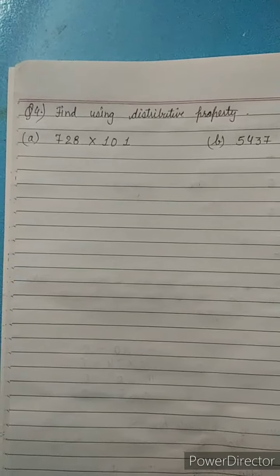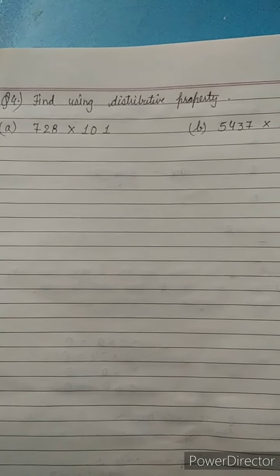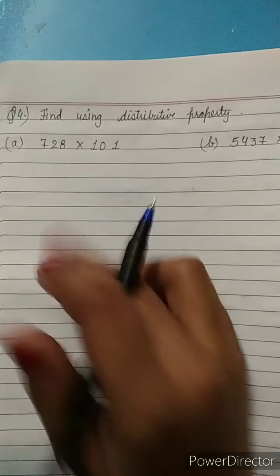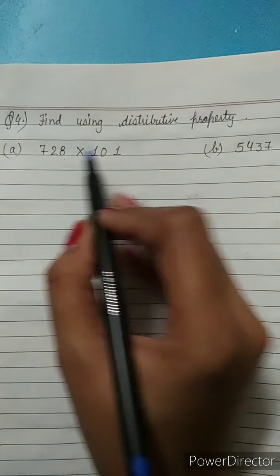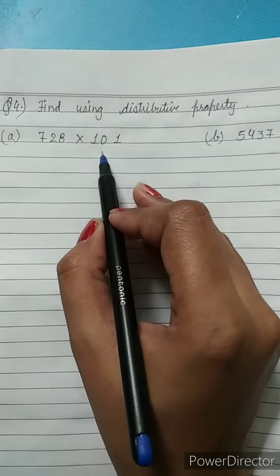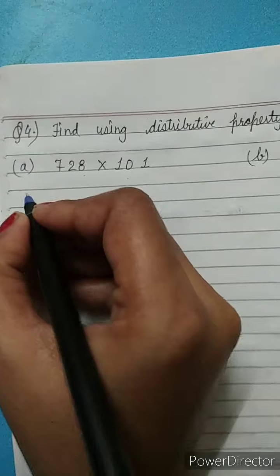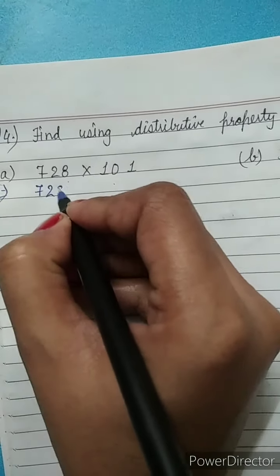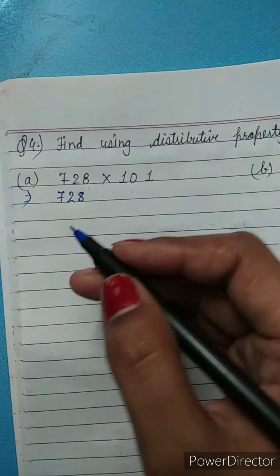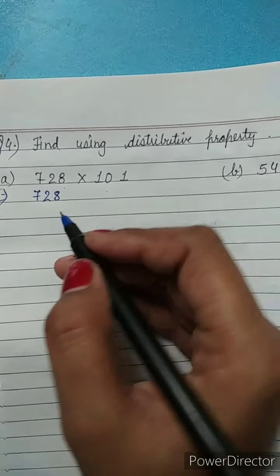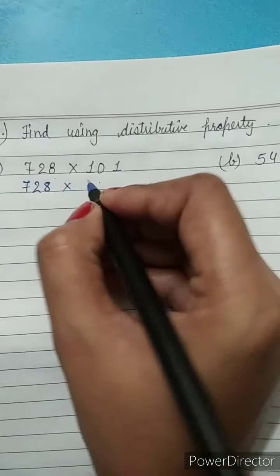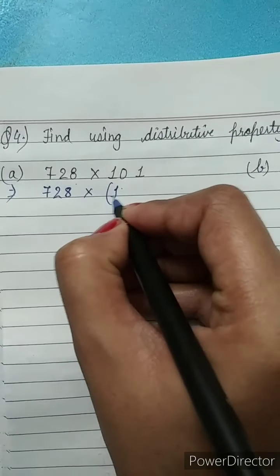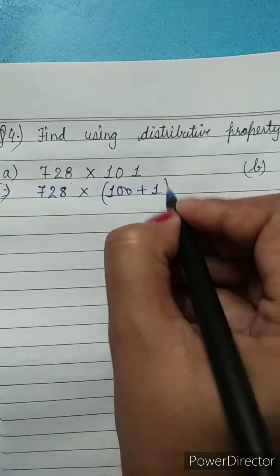Question number 4 is find using distributive property. First is 728 multiplied by 101, but we have to do it through the distributive property. It means 728 times 101 is not easy to do directly, so we will distribute 101 in the form of 100 plus 1.